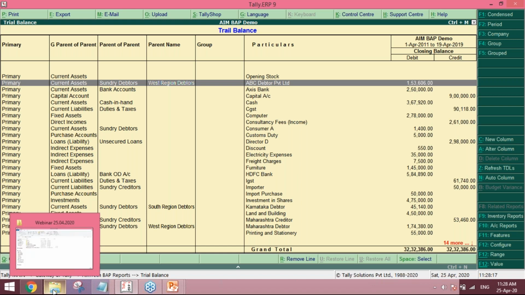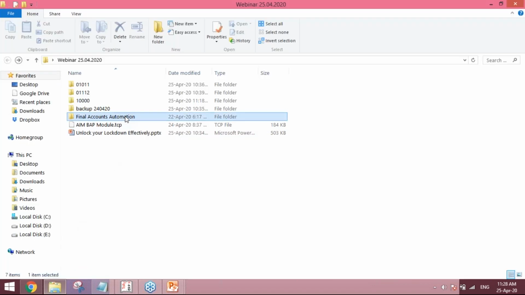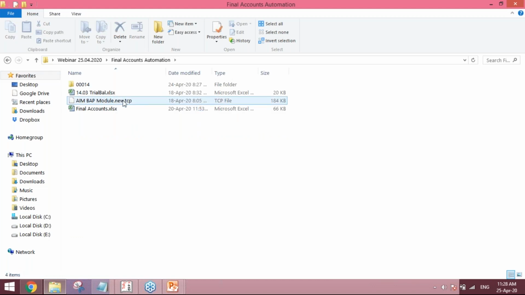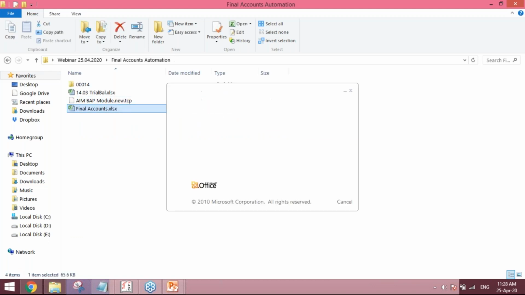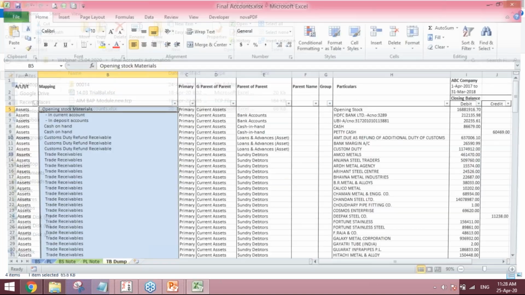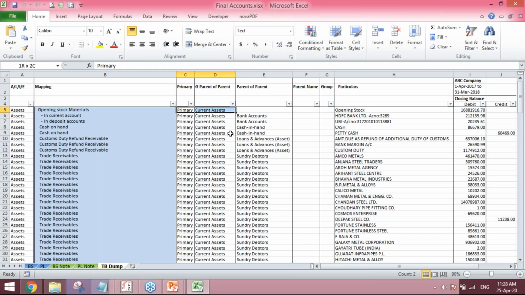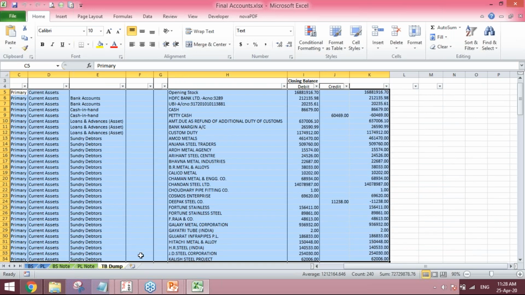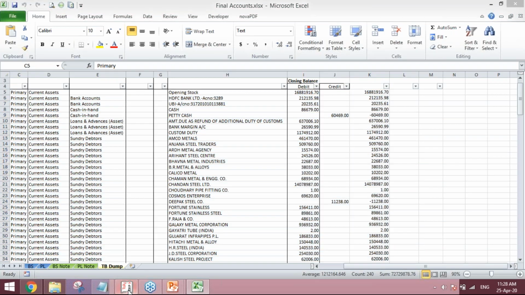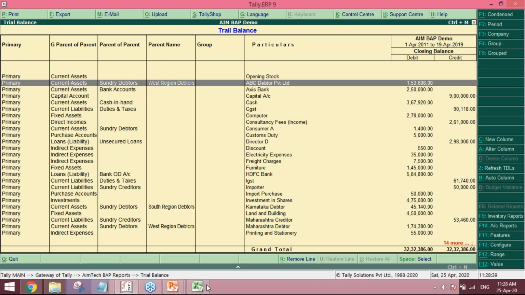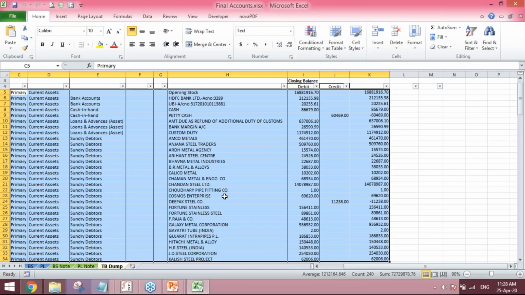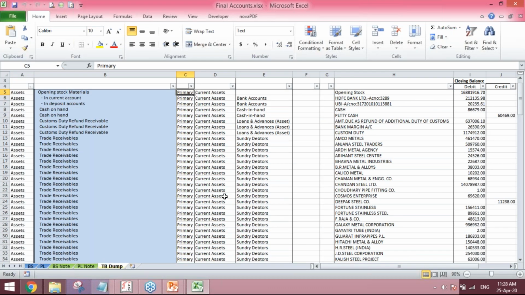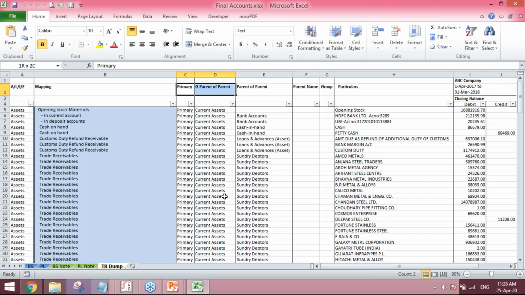So I'll just show you a quick demo of this. See, this is the final accounts that I have exported. From this primary to the debit and credit totals, I have just copy pasted what I showed you in Tally here, from C column to J column. And I have kept A and B vacant.